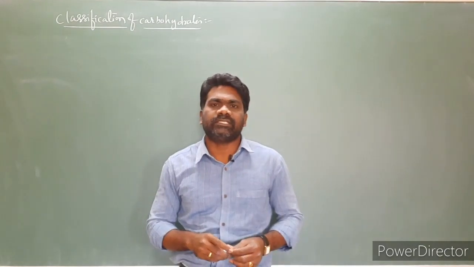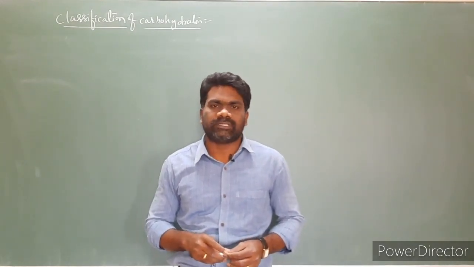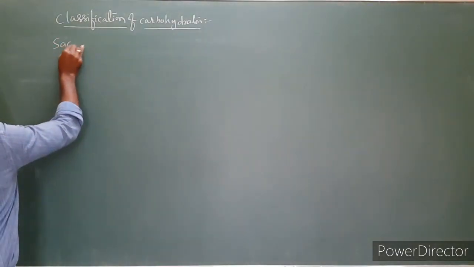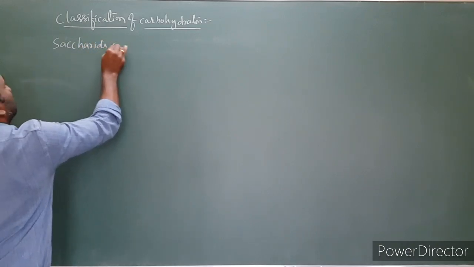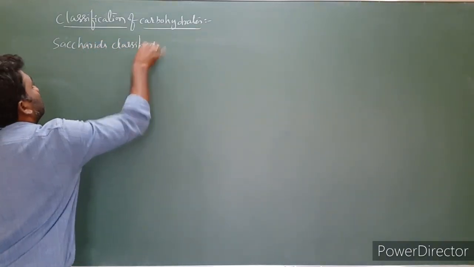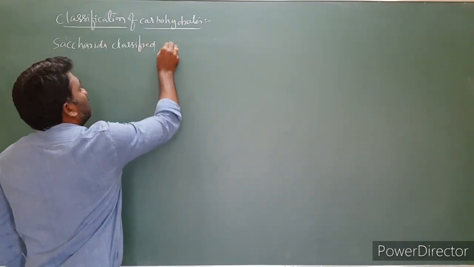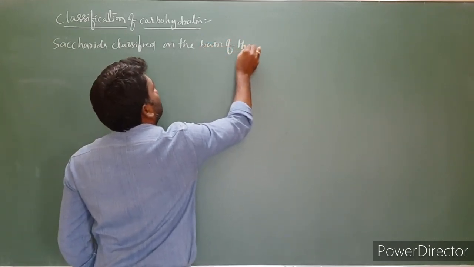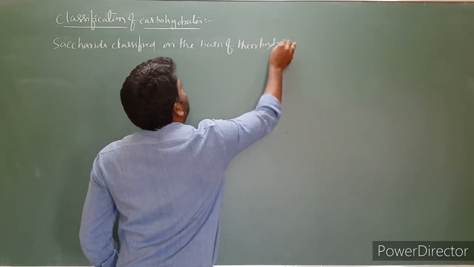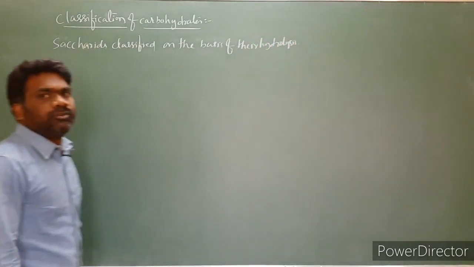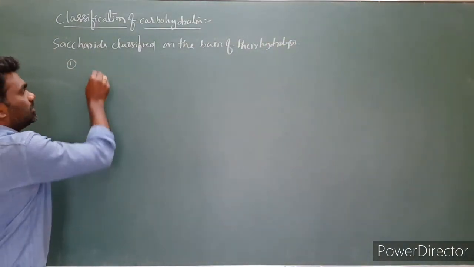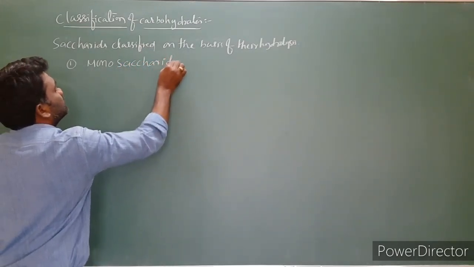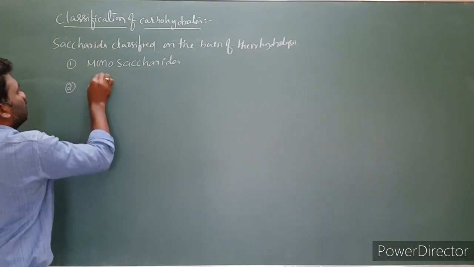They are: the first one is monosaccharides, the second one is oligosaccharides, and the third one is polysaccharides. Let us write them first.